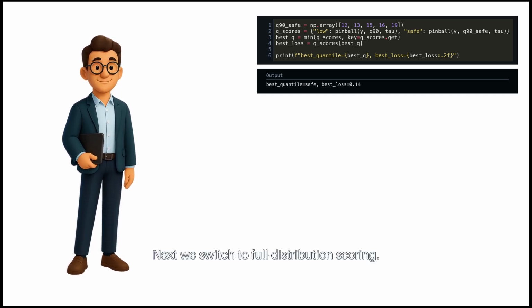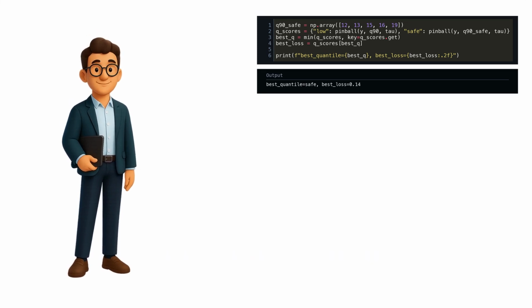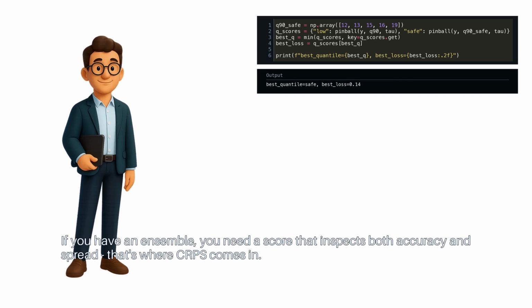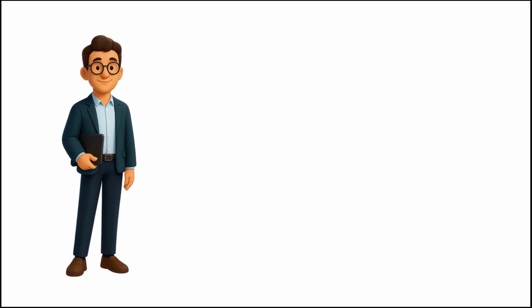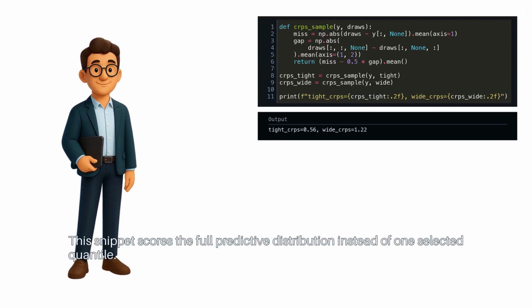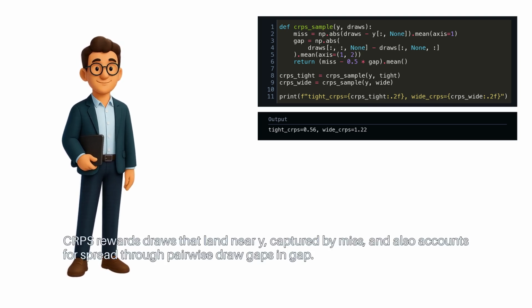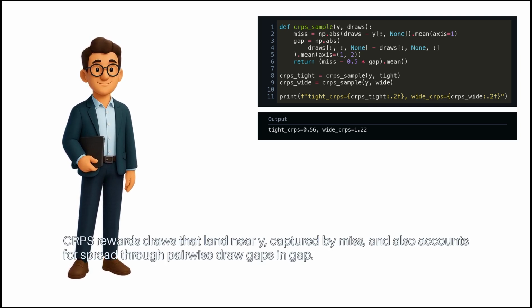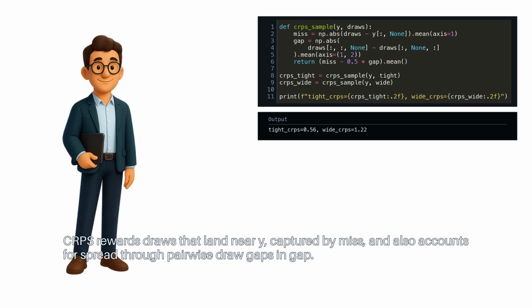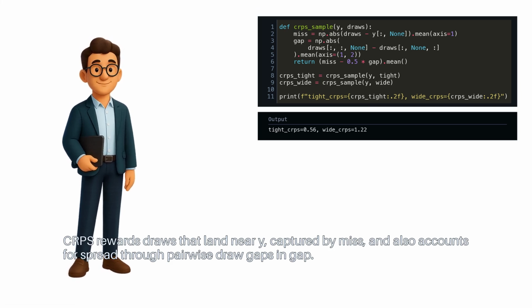Next, we switch to full distribution scoring. If you have an ensemble, you need a score that inspects both accuracy and spread. That's where CRPS comes in. This snippet scores the full predictive distribution instead of one selected quantile. CRPS rewards draws that land near Y, captured by miss, and also accounts for spread through pairwise draw gaps in gap.